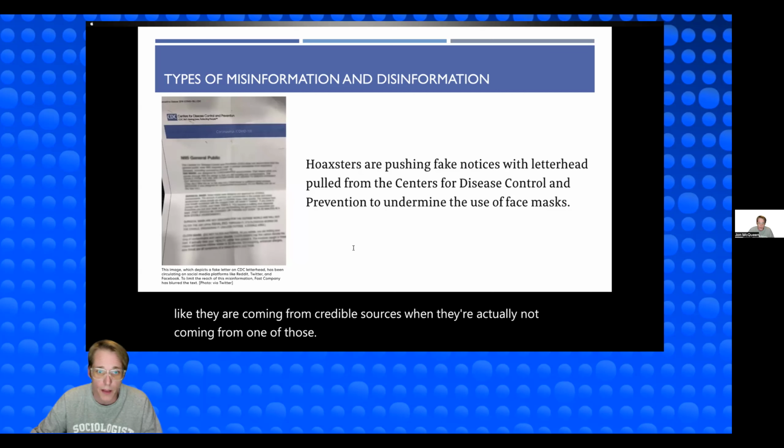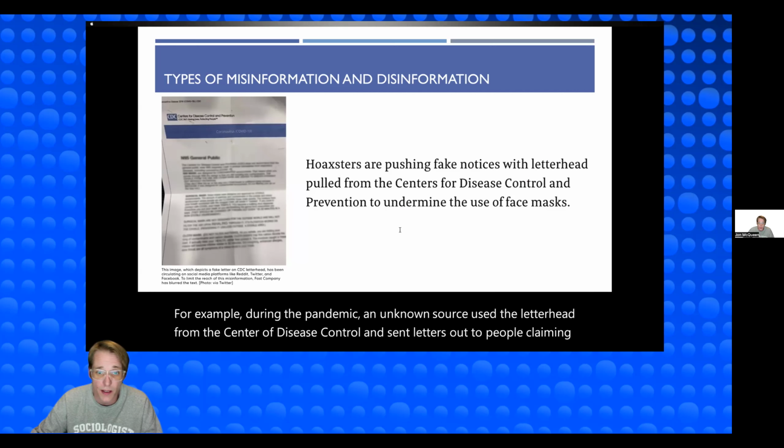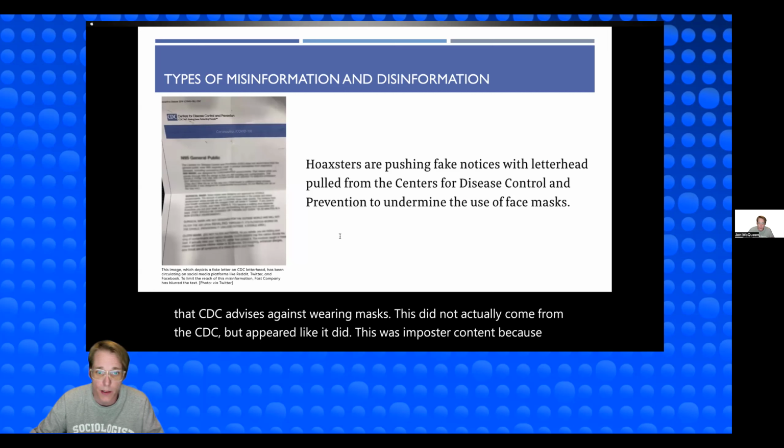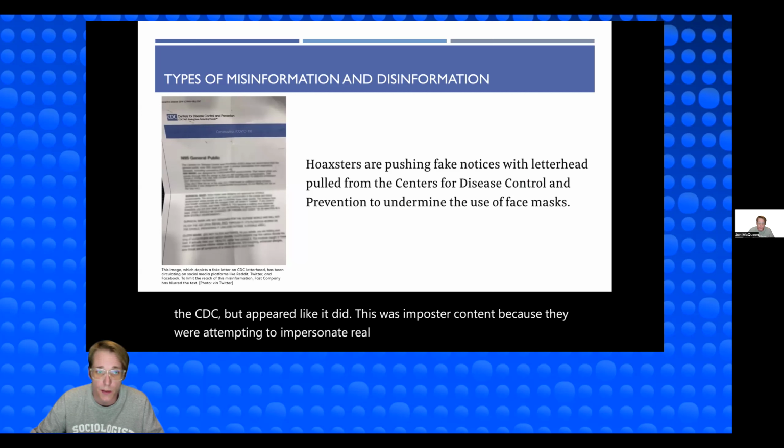For example, during the pandemic, an unknown source used the letterhead from the Centers for Disease Control and sent letters out to people claiming that the CDC advises against wearing masks. This did not actually come from the CDC, but appeared like it did. This was imposter content because they were attempting to impersonate real sources to spread disinformation.